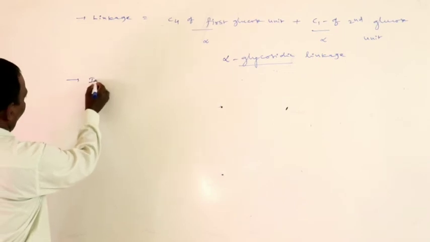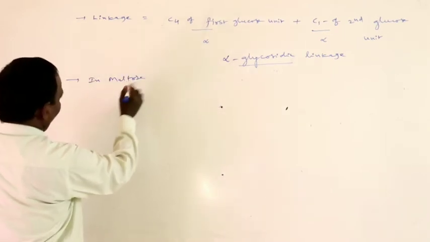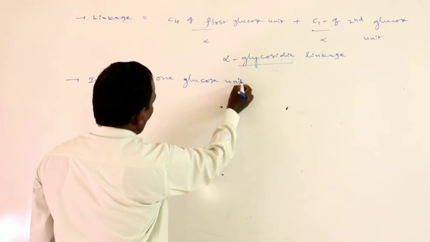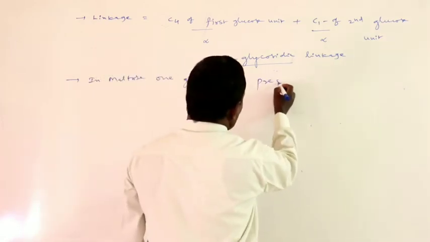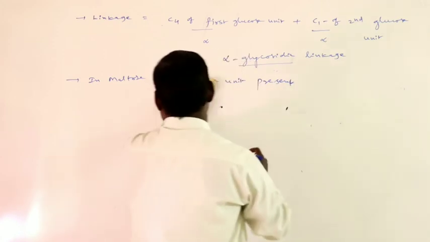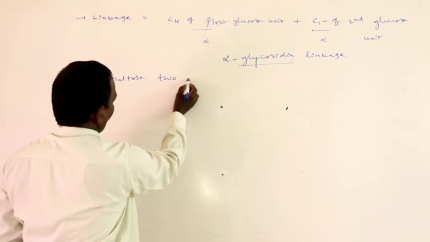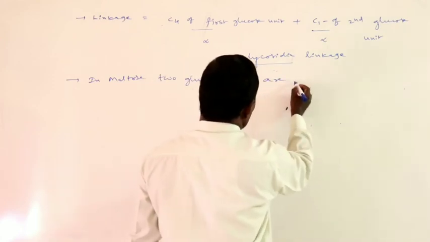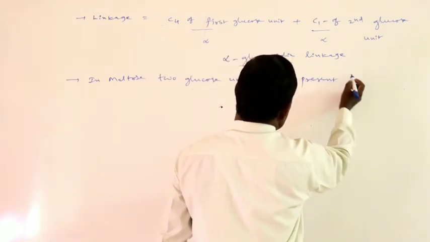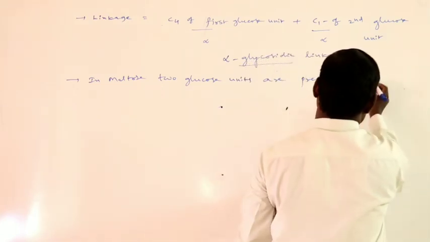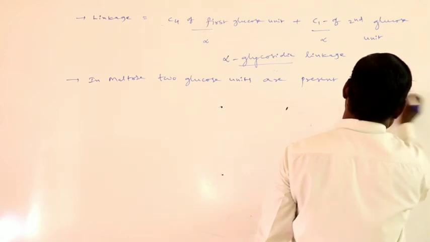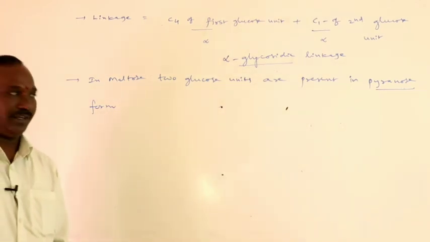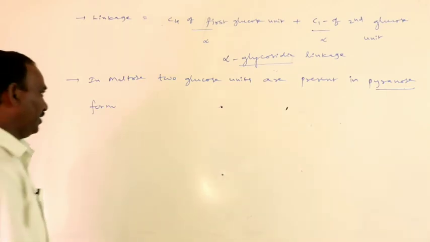Now in maltose, the 2 glucose units are present in pyranose form. Pyranose means a 6-membered ring stage.